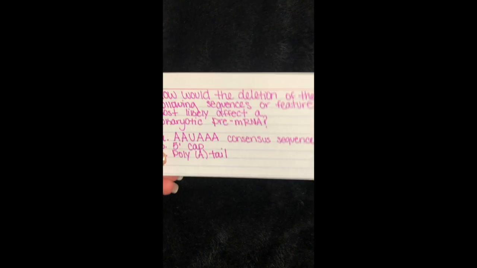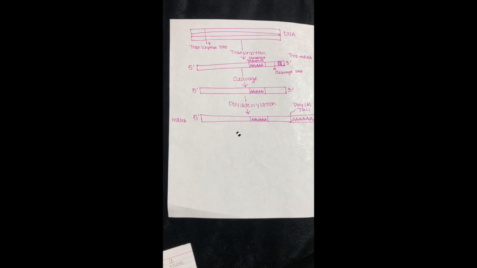The question says, how would the deletion of the following sequences or features most likely affect a eukaryotic pre-mRNA? A, an AAUAAA consensus sequence, B, a 5' cap, and C, a poly A tail.